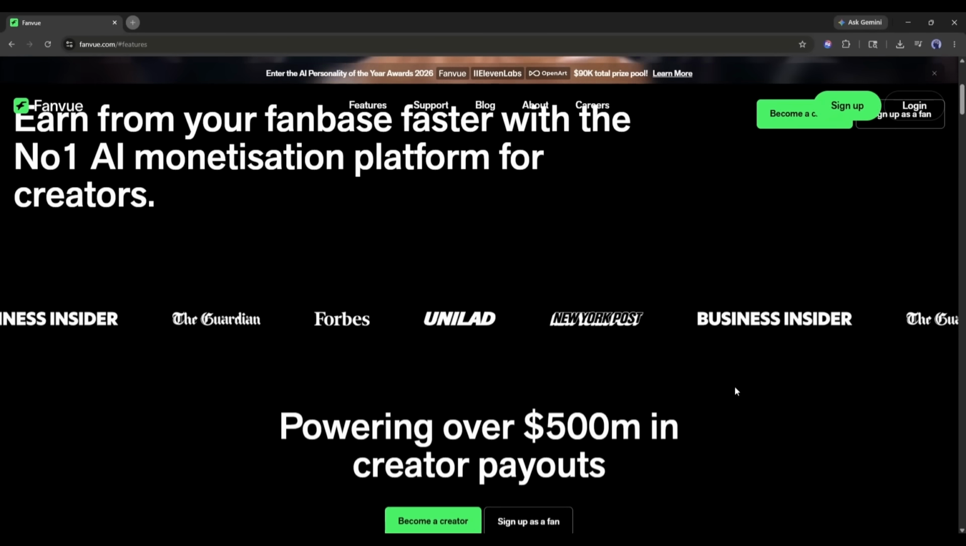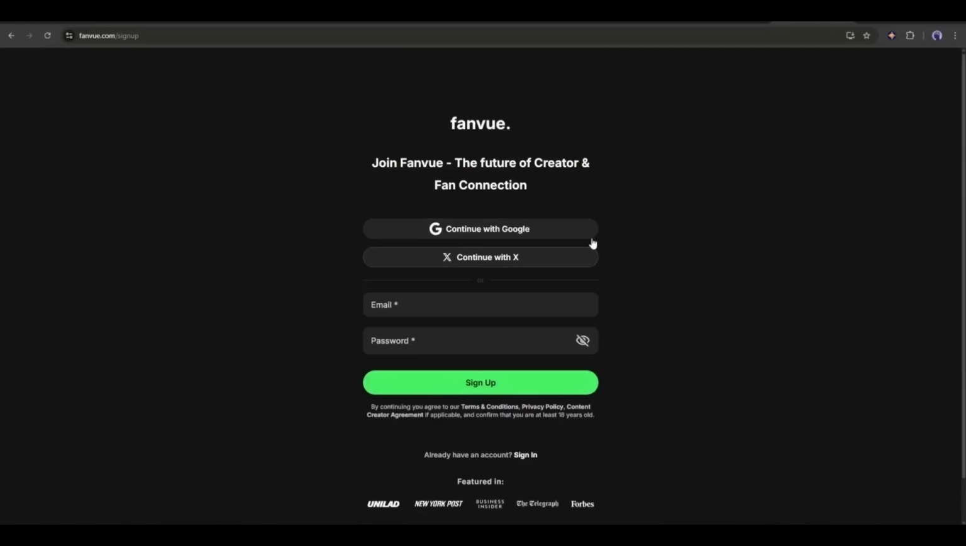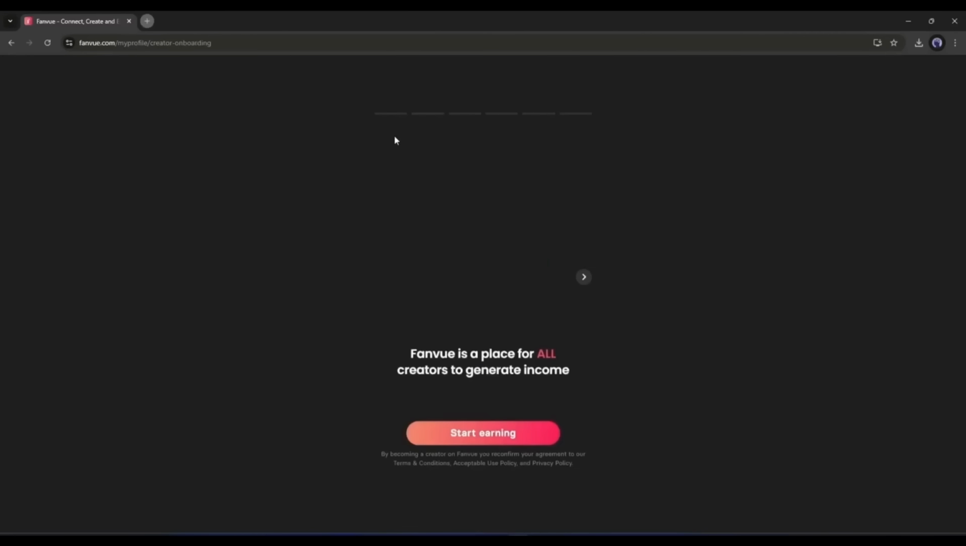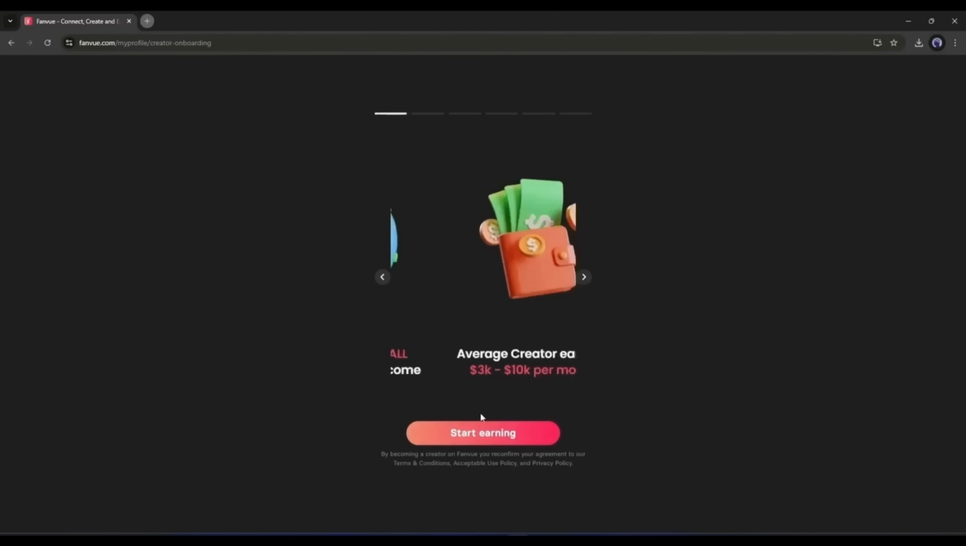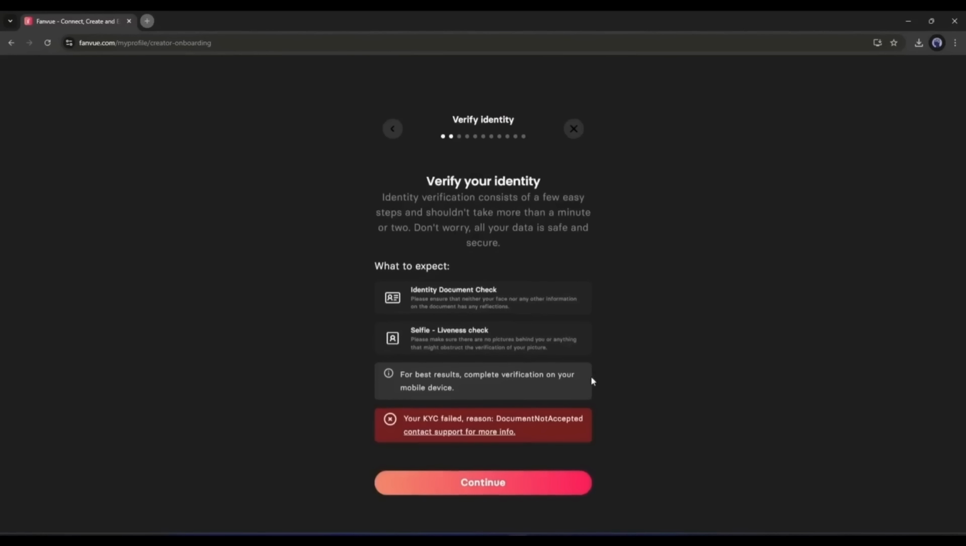To start your money-making journey with Fanvue, click on Sign Up here. Now you can create an account with your email or connect with your X, Facebook, or Google account. After creating the account, your interface will be like this one. Now click on Start Earning. Now enter your country of residency. After that, you have to verify your identity with KYC verification.